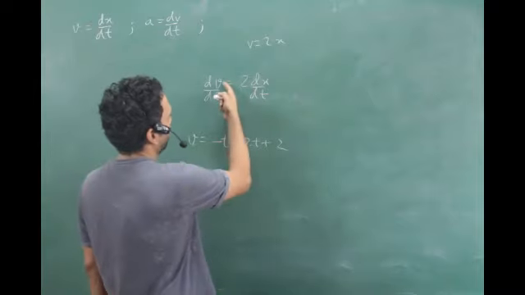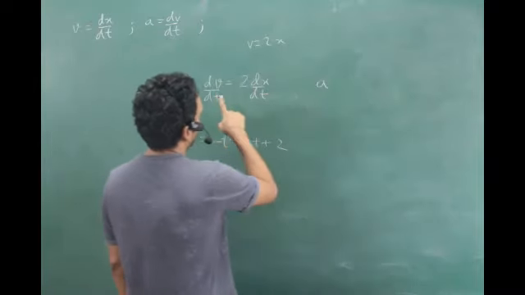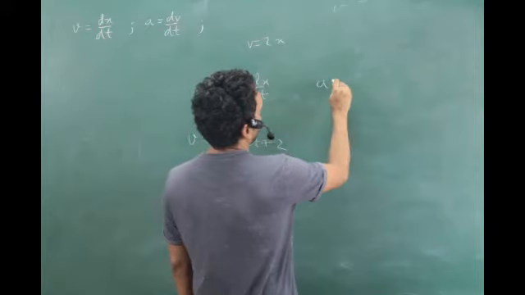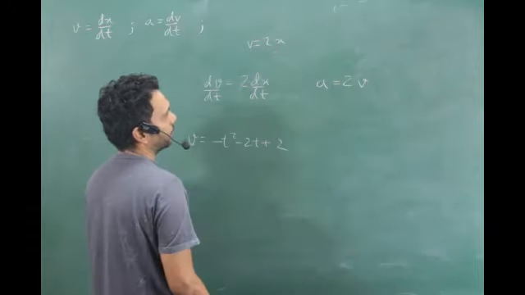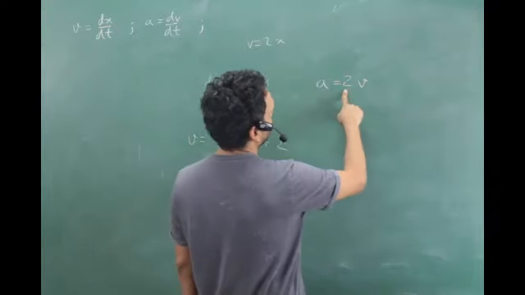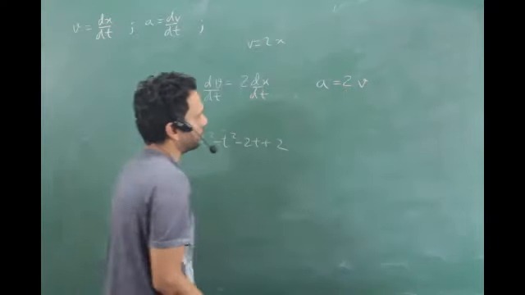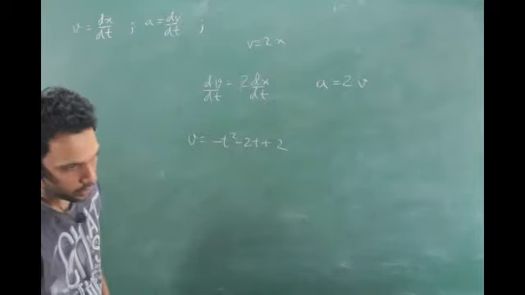Absolutely right. So you can say dv by dt, which is your a, is equal to 2v. But v was already given as 2x, right? So what does it become? It is equal to 4x. End of story. Get the point?